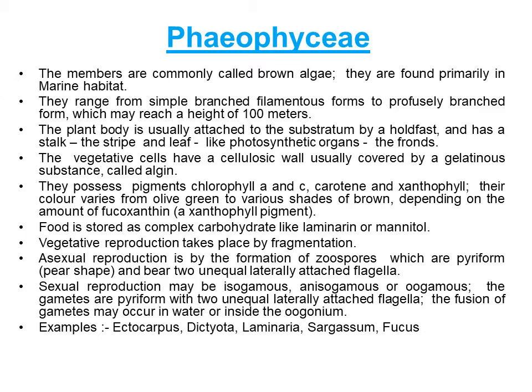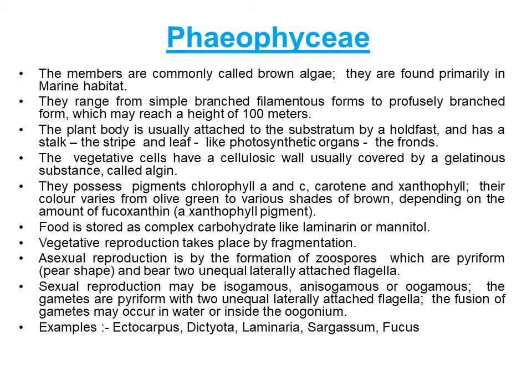The vegetative cells have a cellulosic wall usually covered by a gelatinous substance called algin. They possess pigments chlorophyll A and C, carotene, and xanthophyll. Their color varies from olive green to various shades of brown, depending on the amount of fucoxanthin, a xanthophyll pigment. Food is stored as complex carbohydrates like laminarin or mannitol.